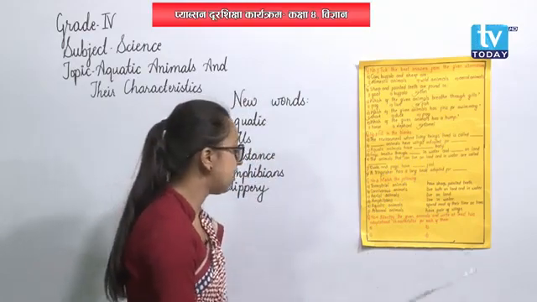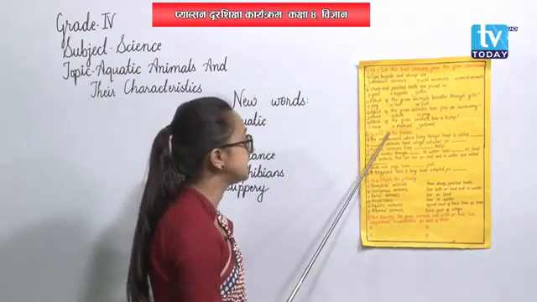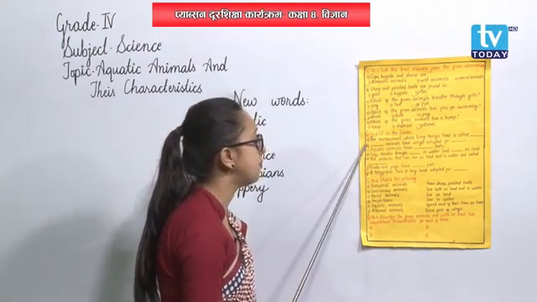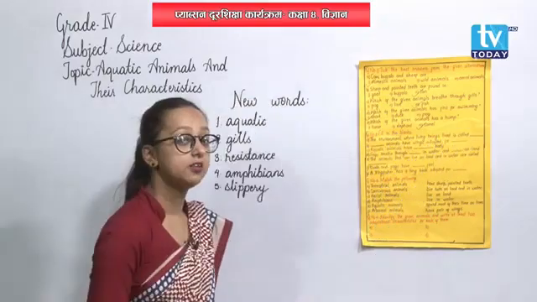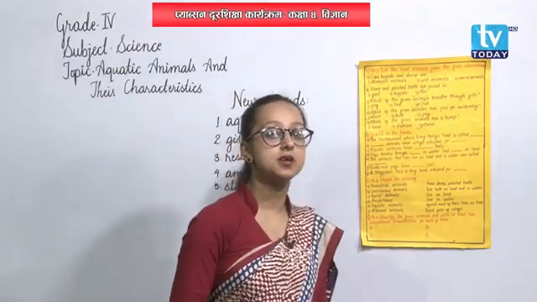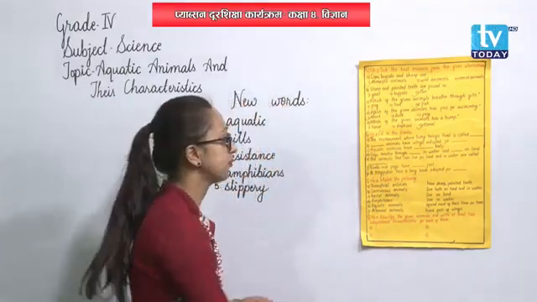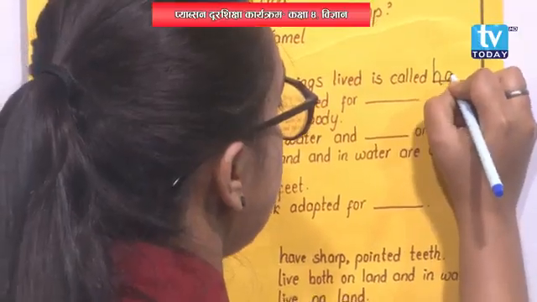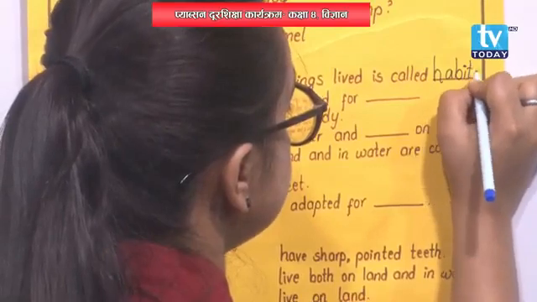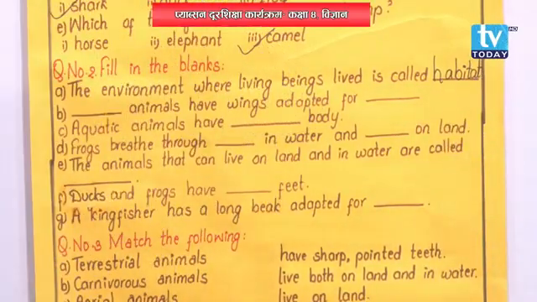Okay. Now let's move on to question number 2, that is fill in the blanks. Number A, the environment where living beings live is called habitat. The term, very common term in this chapter, that is habitat. The place where animals live, grow and reproduce is habitat.